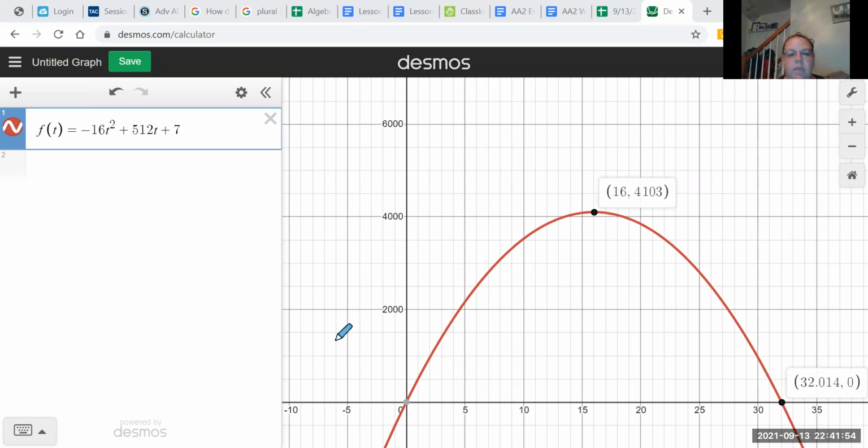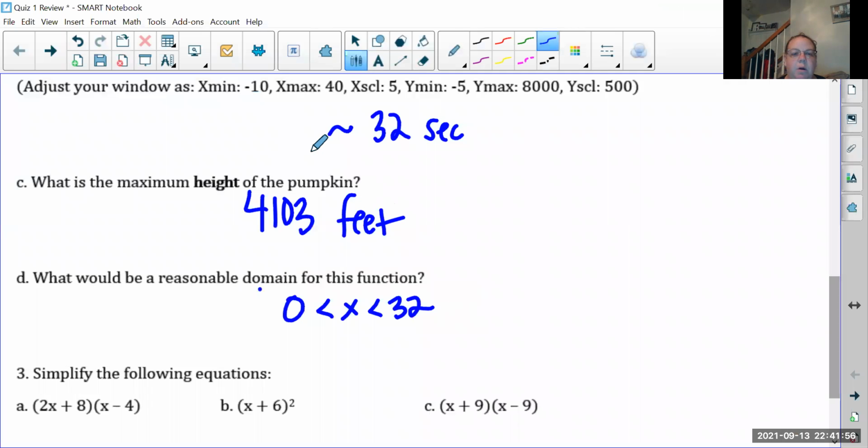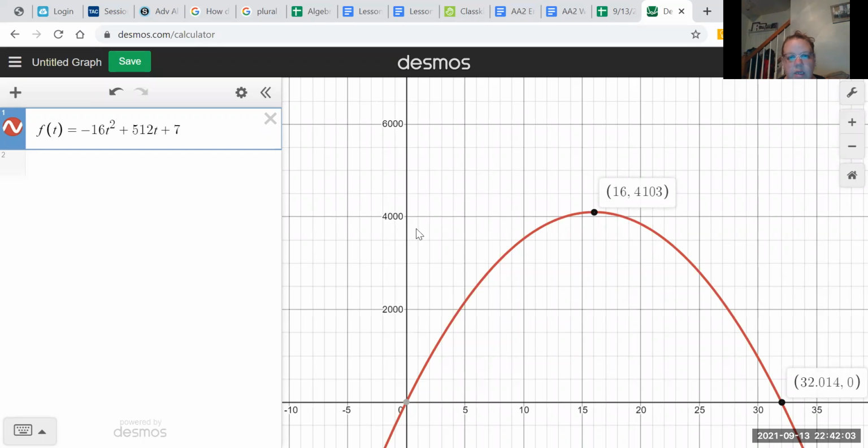We would write it like this, because that's the part of the graph that actually makes sense when it comes to the pumpkin. From this spot over to this spot is the only part that actually makes sense when we're talking about the pumpkin. The rest of this is making it look like the pumpkin is actually going through the earth, which doesn't make any sense.